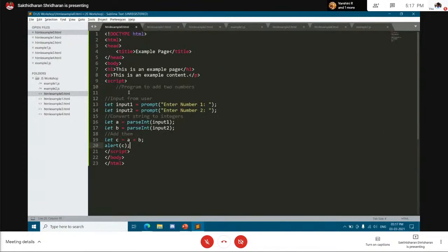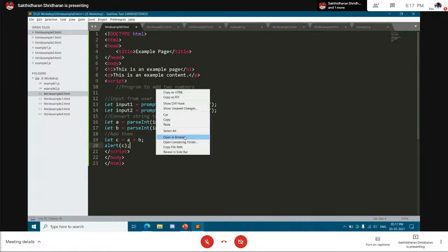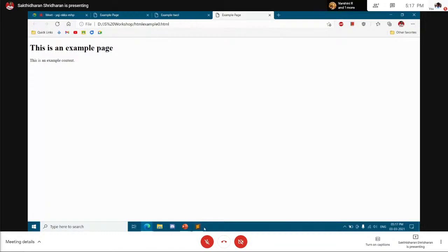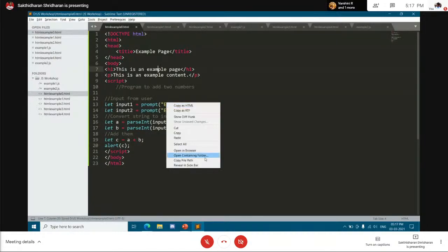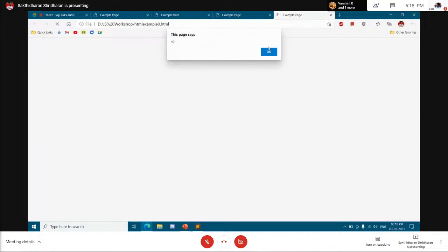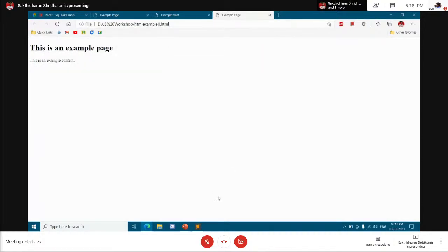Now here I have written the code, and if I run it... Okay, sorry. Once again, I made the same rookie mistake. I forgot to save. Now it's asking to enter number one. If I say 15 and enter number two 25, it's saying 40. So that's how basic JavaScript works here. So that's one thing you get here.